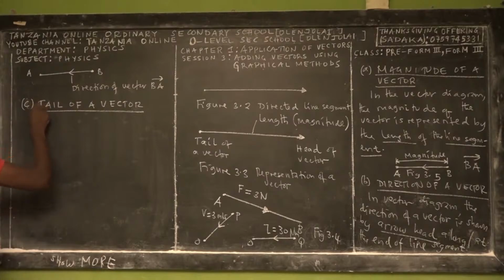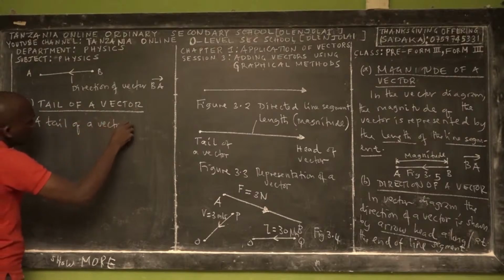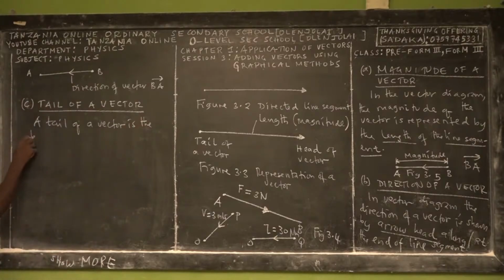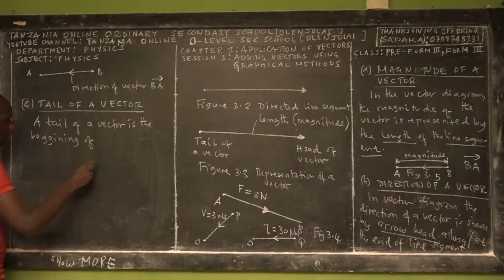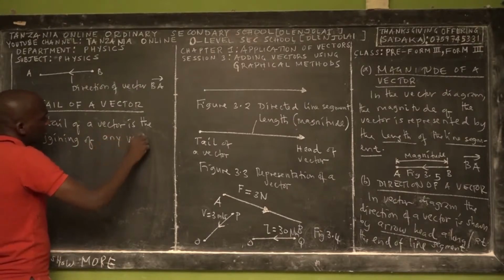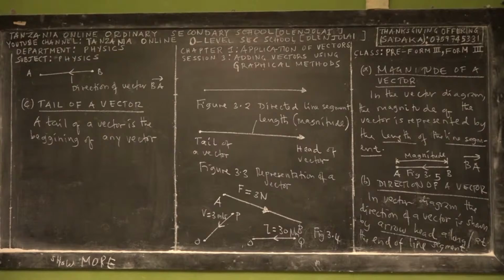Tail of a vector. So we say a tail of a vector is the beginning of any vector. So a tail of a vector is the beginning of any vector.